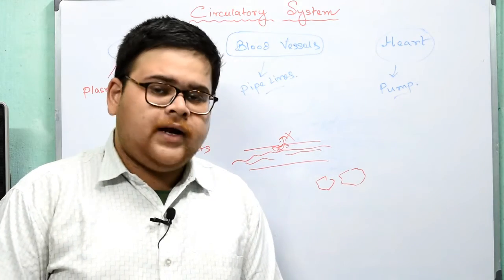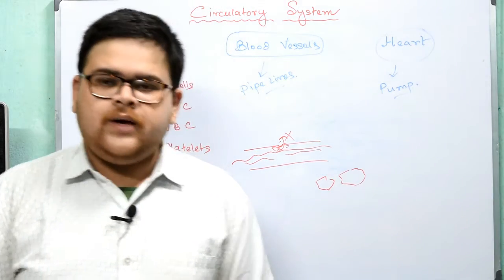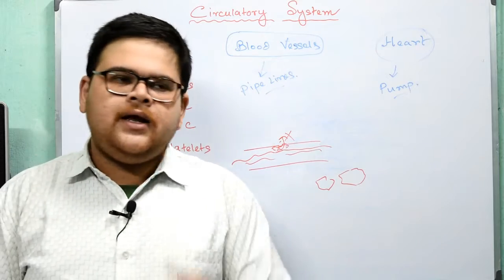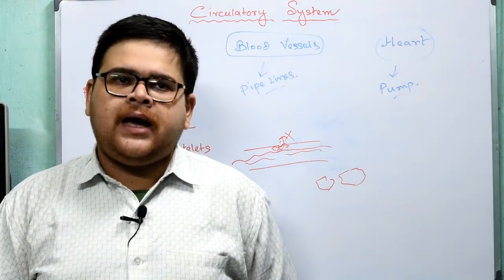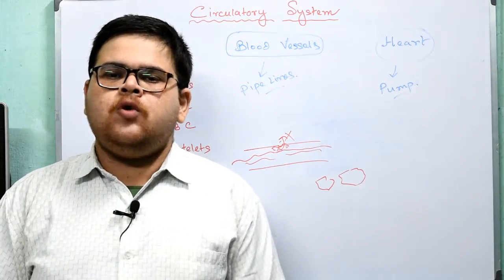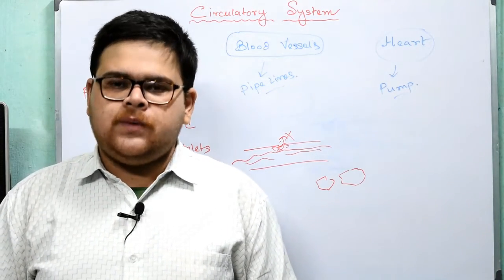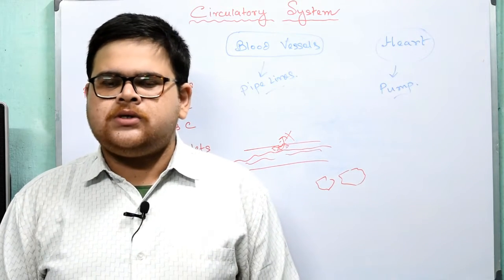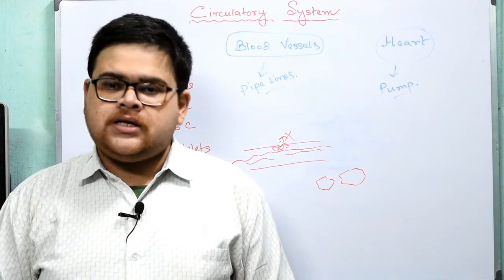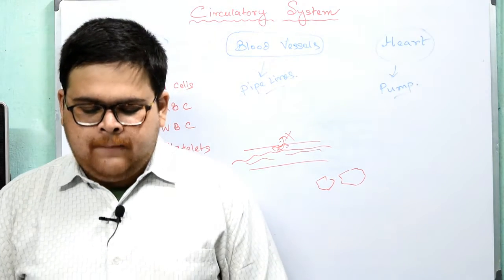Now we will be going to blood groups. What are blood groups? All of you are familiar with your particular group of blood. For example, mine is O positive. So what does this O positive mean, or what does O negative mean, or what does AB positive mean? Do you all know your blood groups? If not, then ask your parents. Okay, they know it. Blood groups.